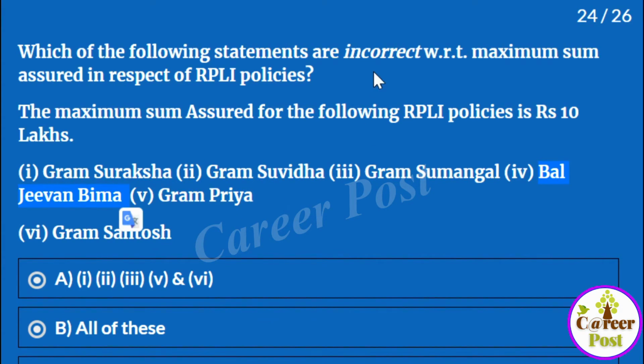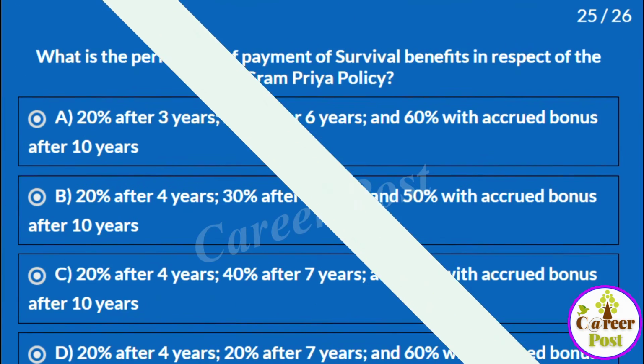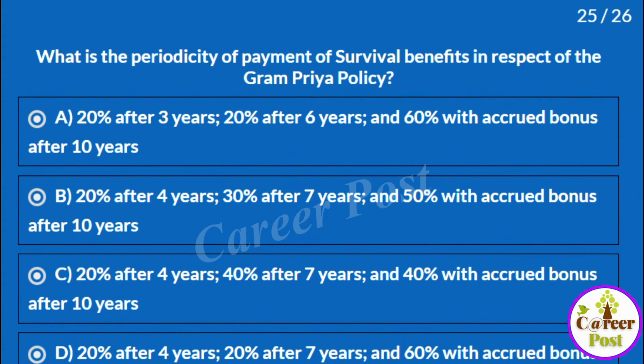So here the tricky question is which of the following statements is incorrect. Here he is saying everything has a maximum sum assured of 10 lakhs. But Bal Jeevan Bima is not having 10 lakhs. It is only 1 lakh. So this is the wrong answer. They are telling it is 10 lakhs sum assured for Bal Jeevan Bima, but it is not correct. So it is incorrect. So the answer which one is incorrect is C, that is 4. What is the periodicity of payment of survival benefits in respect of Gram Priya policy?